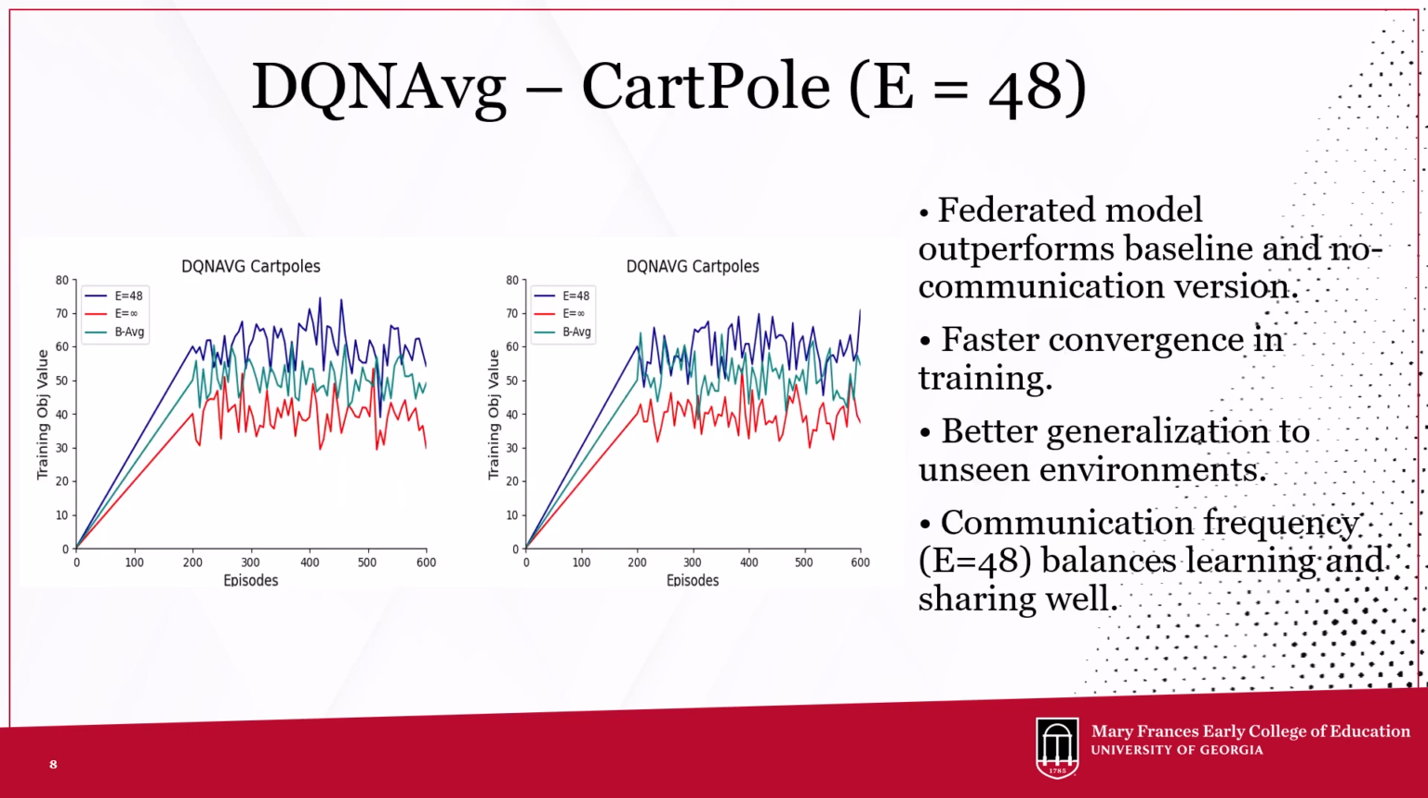This slide presents the training and generalization performance for the CartPole environment under DQN and average with E equals 8. The training curve on the left shows that the federated aggregation leads to smoother and faster convergence compared to the baseline and the non-communicating model. We see higher average rewards and reduced variance. The generalization curve on the right confirms that this policy transfers better to unseen environment configurations.